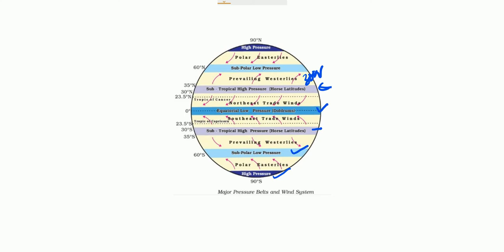From this subtropical high pressure belt, wind is blowing towards the equatorial low, and this wind is known as the southeast trade wind. Likewise, from the subtropical high pressure belt in the north, wind is blowing towards the equatorial low pressure, and this wind is known as the northeast trade wind. And ITCZ is formed directly along the equator. Here we have ITCZ. I will show you a bigger one, as this is small.